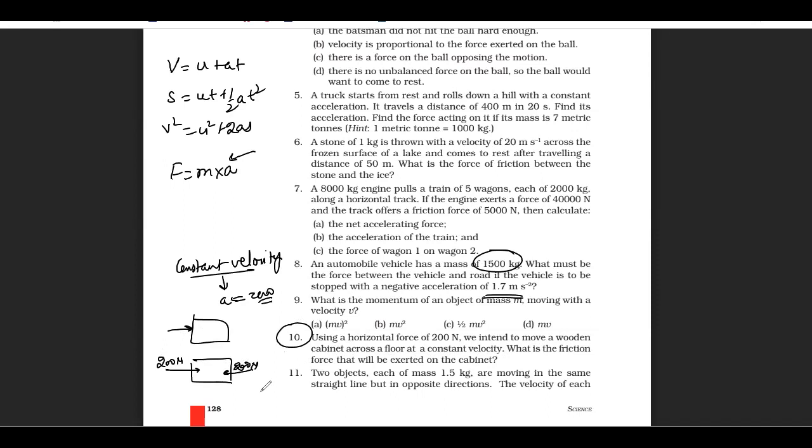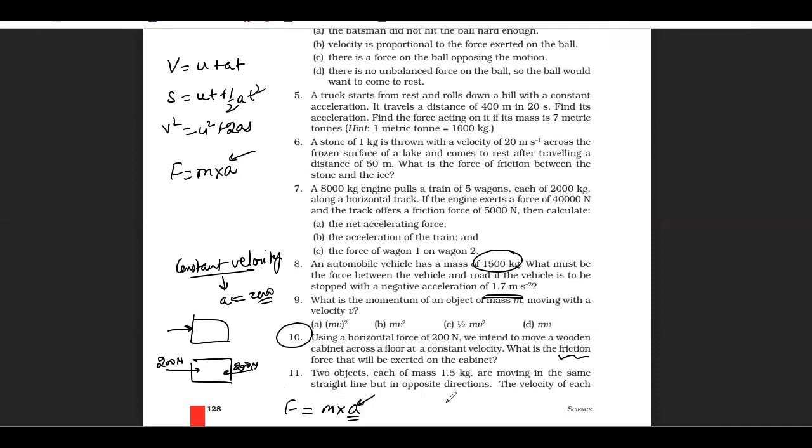Okay, got it? And if we think that the frictional force is zero, then applying 200 Newton force means that F equals m into a, so there must be some acceleration. Got it? Yes, sir. As acceleration is zero, it means that the net force acting on it is zero. How can you make this F equal to m a zero? Because the mass of an object cannot be zero, this would be zero.